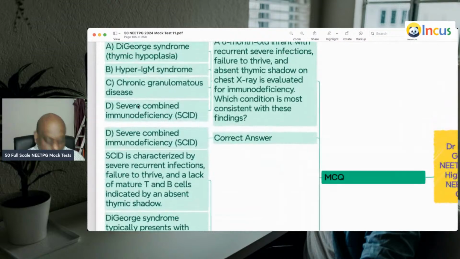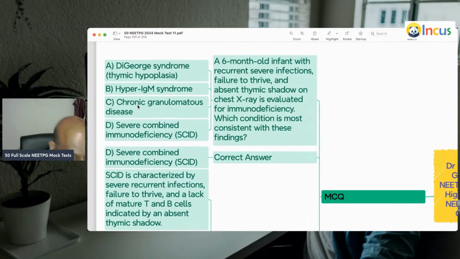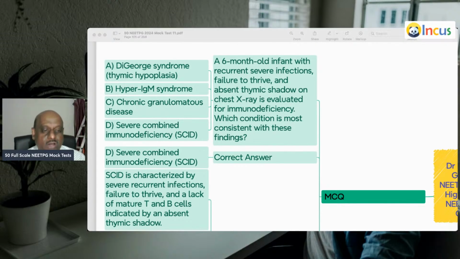Now, a 6-month-old, very good to see 14 online classmates. Excellent, doctor. Every teacher enjoys the company of more students naturally, right? So you are able to impact more number of lives, more number of people you are able to inspire. That is what every teacher enjoys.